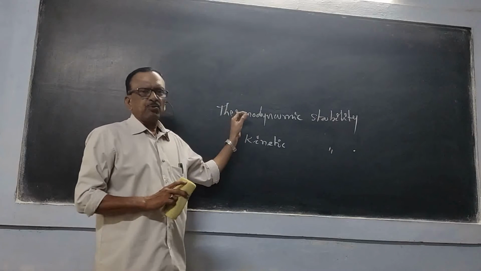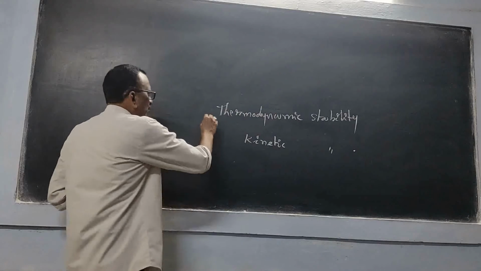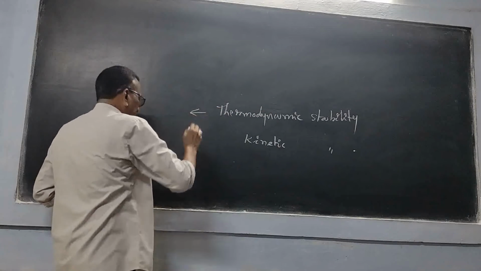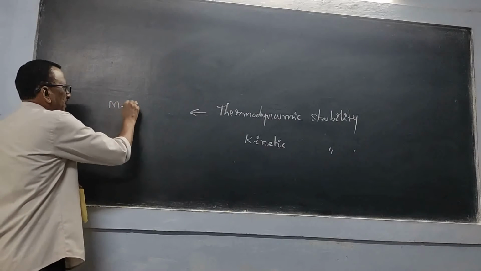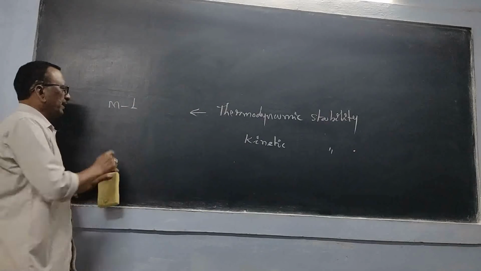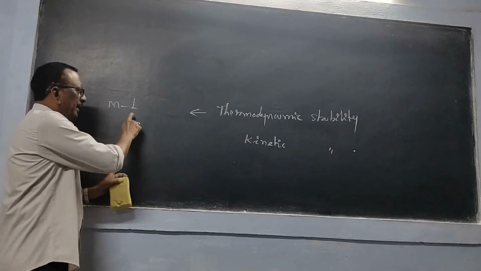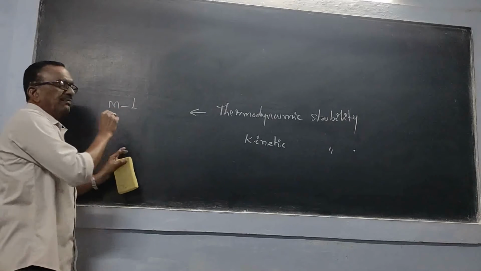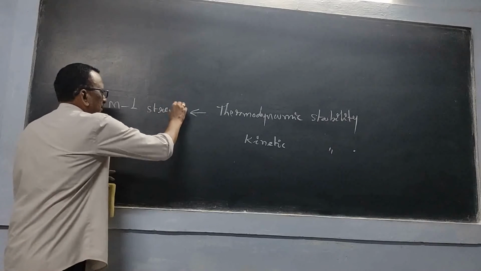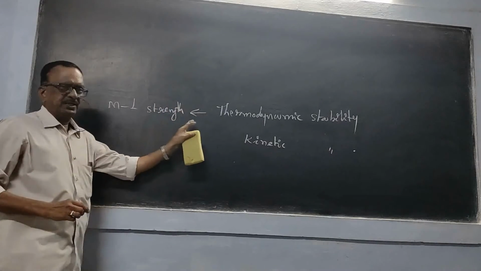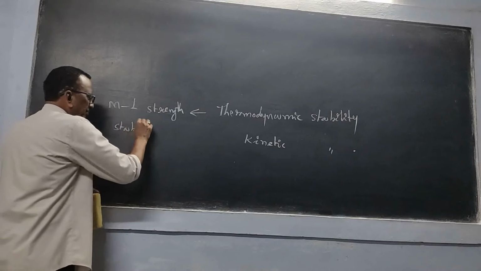Now what information does this thermodynamic stability give? Thermodynamic stability will give us the bond strength between metal and ligand. So metal and ligand, the strength of the bond. That information we get. And another one is stability constant.